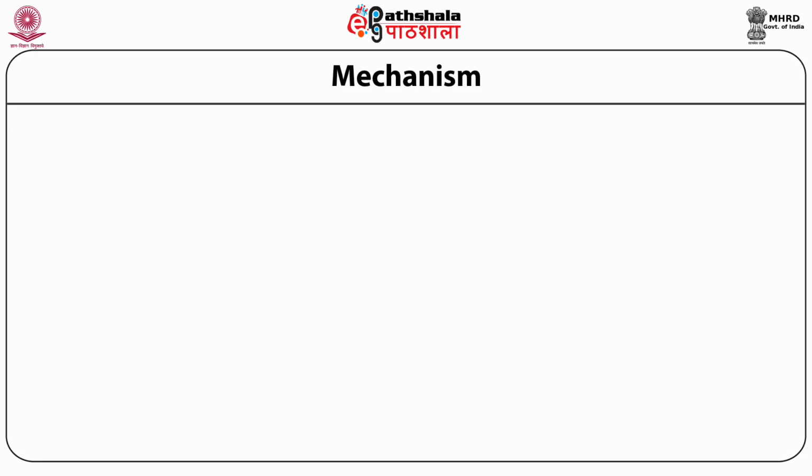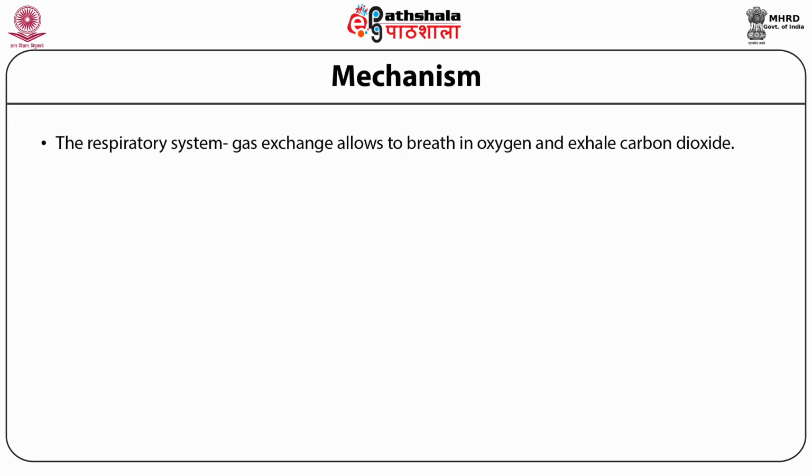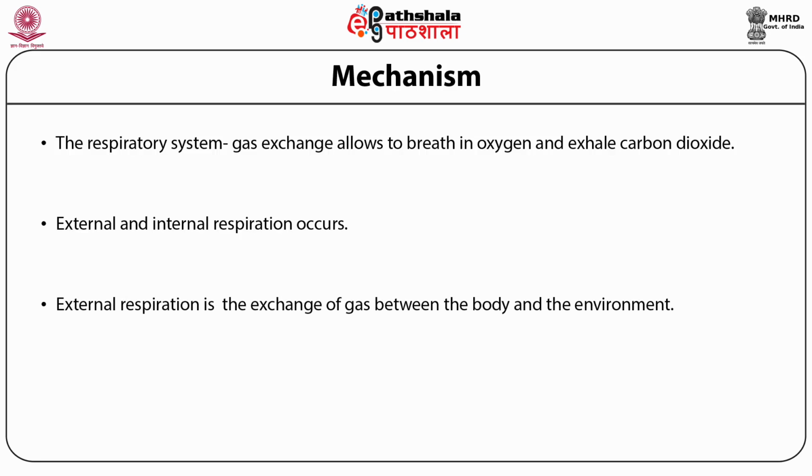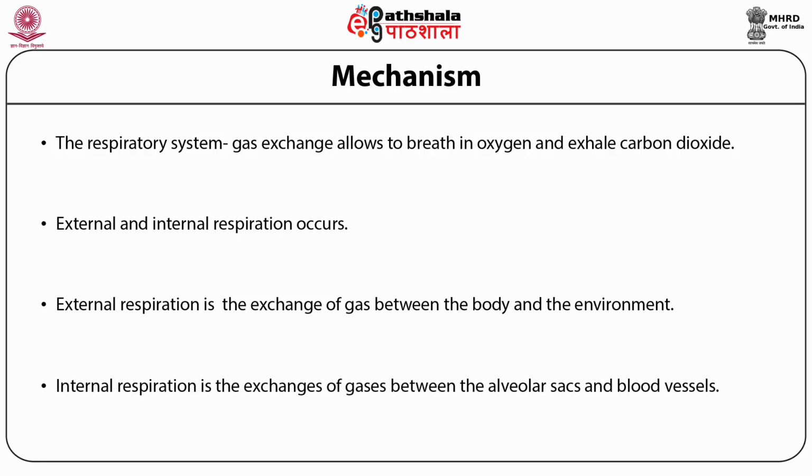Now let's understand the mechanism of respiration in our body. The respiratory system allows the gas exchange to breathe in the oxygen and exhale the carbon dioxide. The mechanism includes external and internal respiration. What do we mean by external respiration? It is the exchange of the gases between the body and the environment. Whereas internal respiration can be defined as the exchange of the gases, namely oxygen and carbon dioxide, between the alveolar sac and the blood vessels.